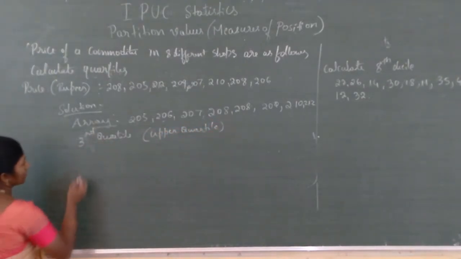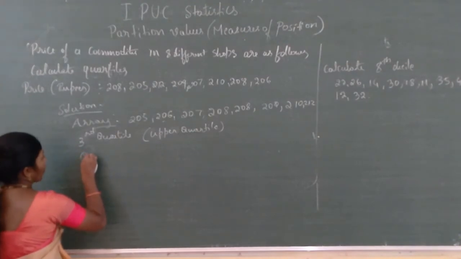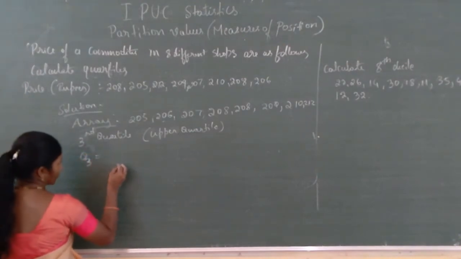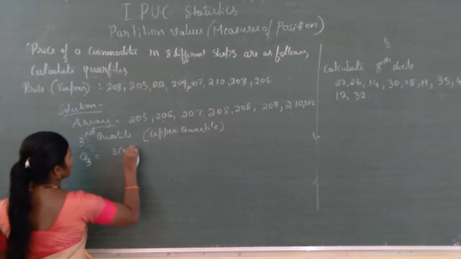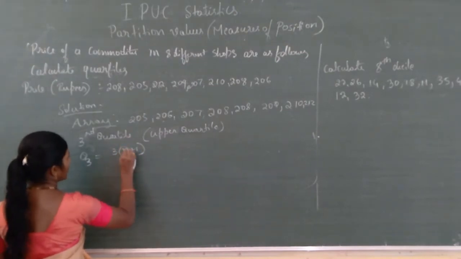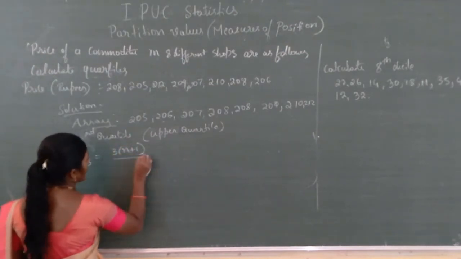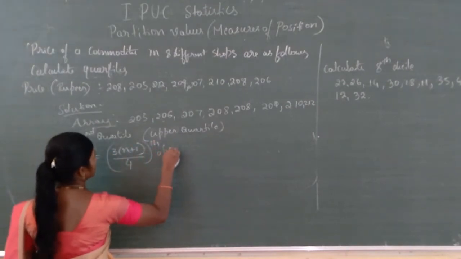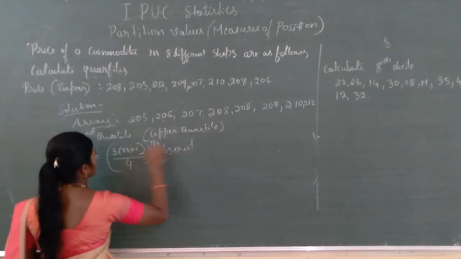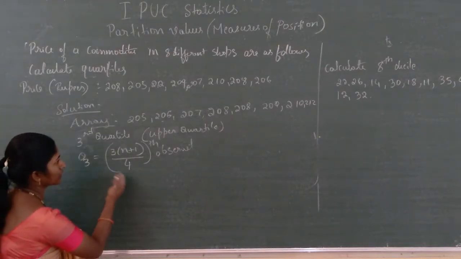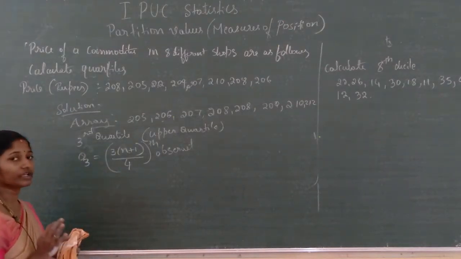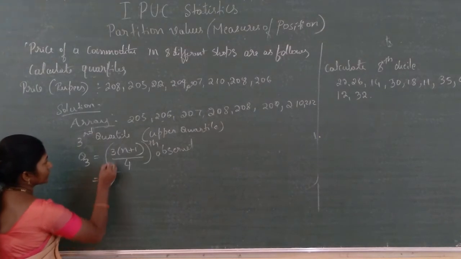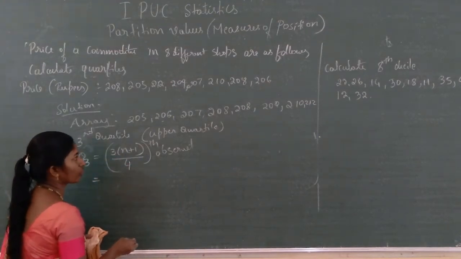Q3 is equal to 3 into small n plus 1 divided by 4th observation. Small n we have to write here.